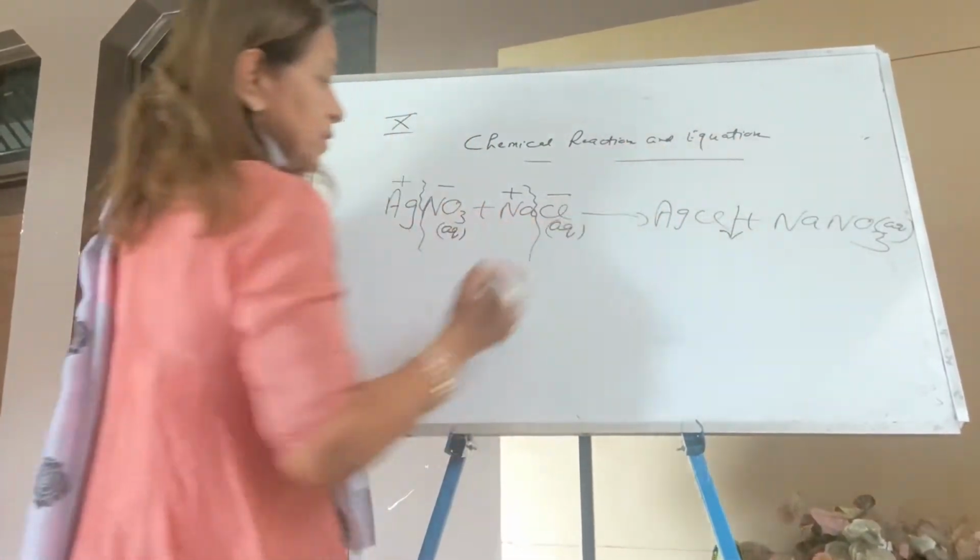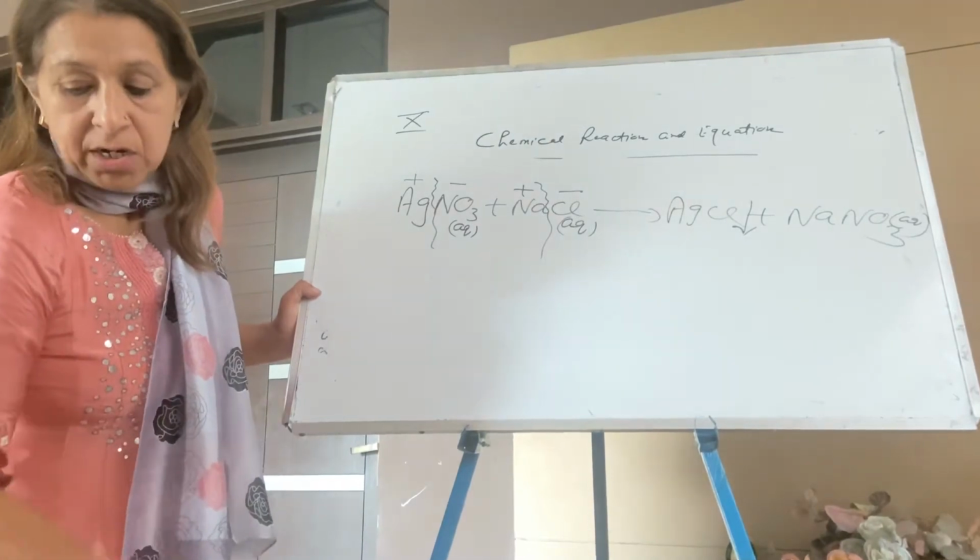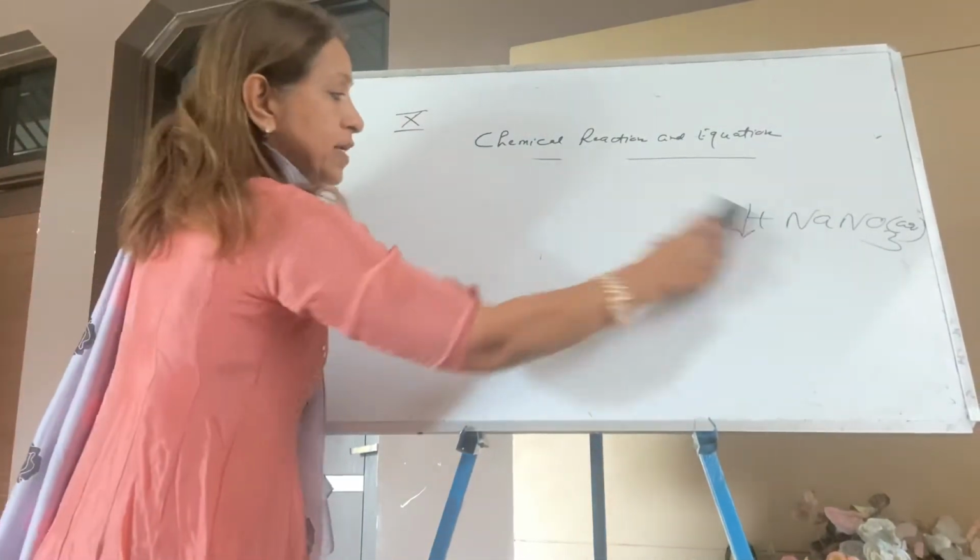Aqueous. Now I'm taking your question number 8. Identify the substance which is oxidized and reduced.